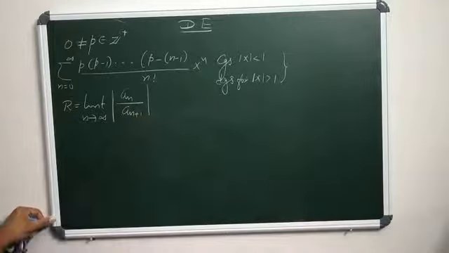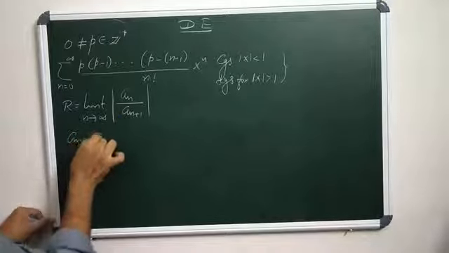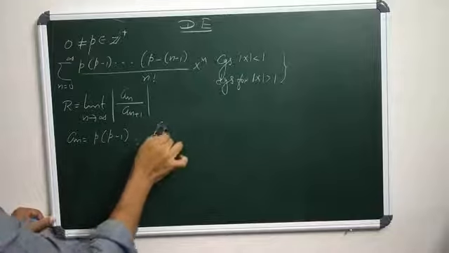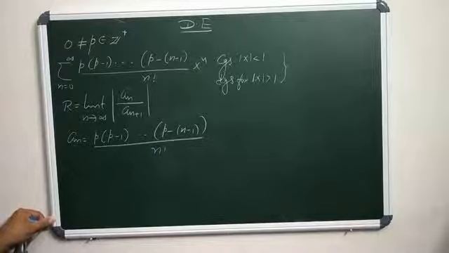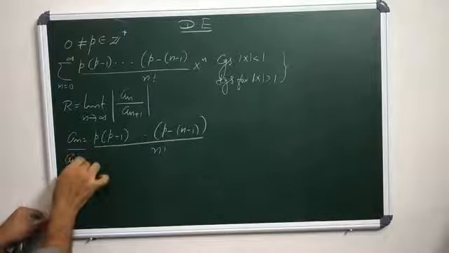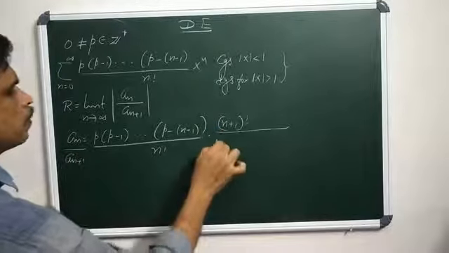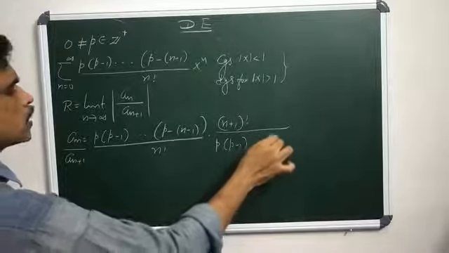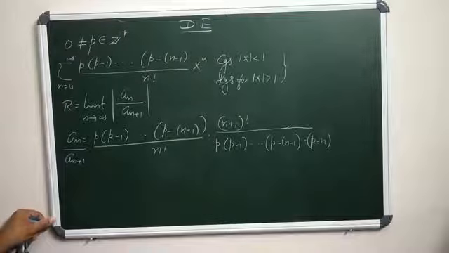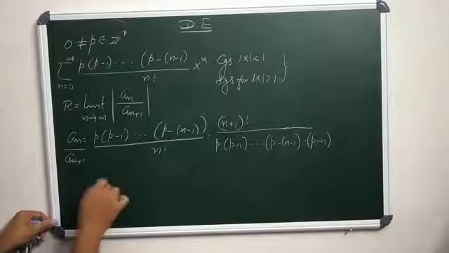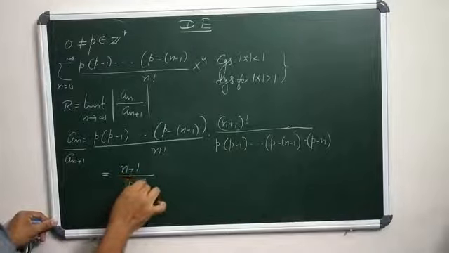Here what is a n? a n is p into p minus 1 into etc. into p minus of n minus 1, all divided by n factorial. So what is a n by a n plus 1? It is n plus 1 factorial divided by p into p minus 1 into etc. into p minus of n minus 1, into one term that remains, which is p minus n. So that equals n plus 1 factorial by n factorial, which is n plus 1, divided by p minus n. All the other terms are cancelled.